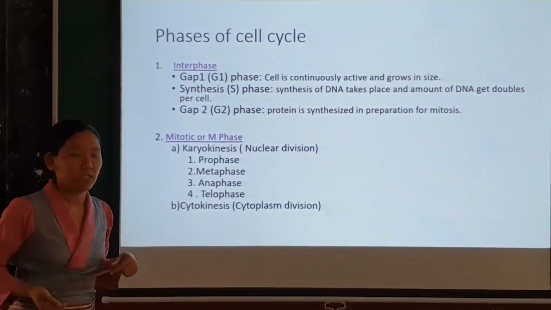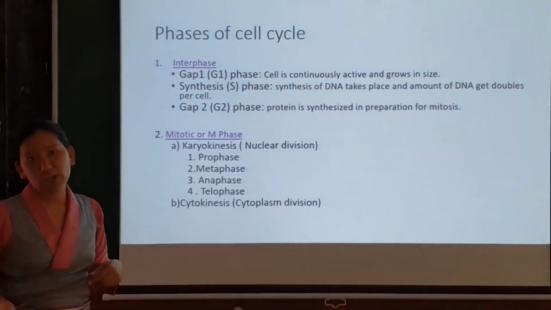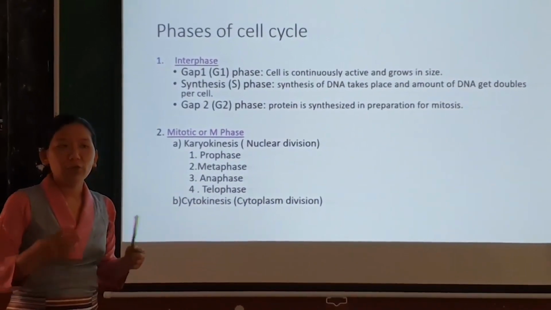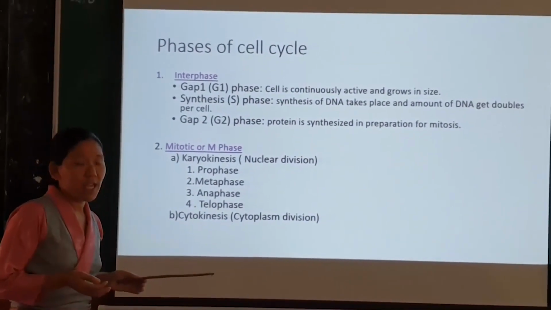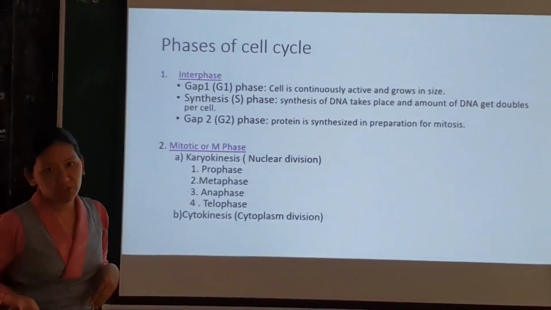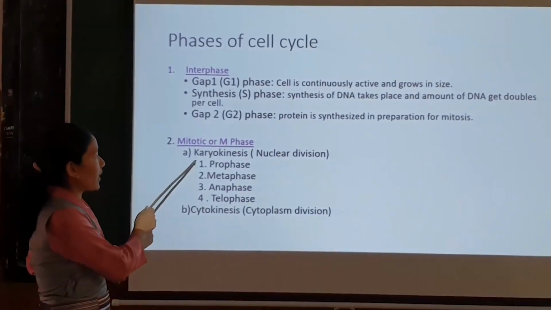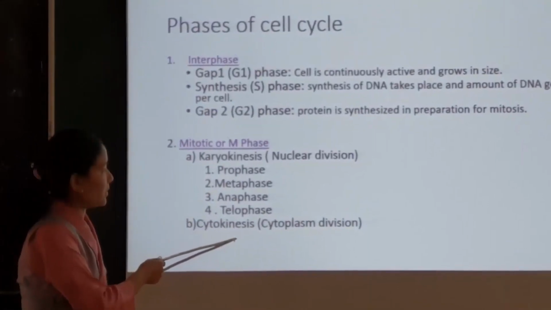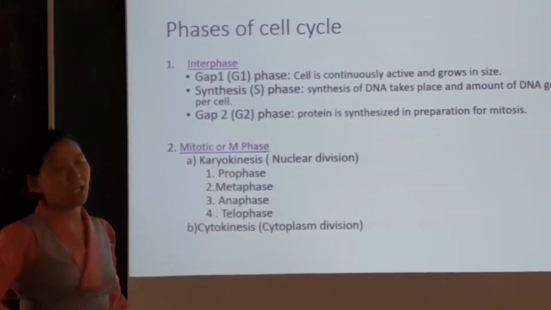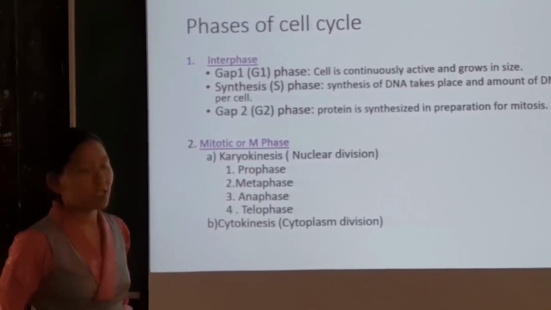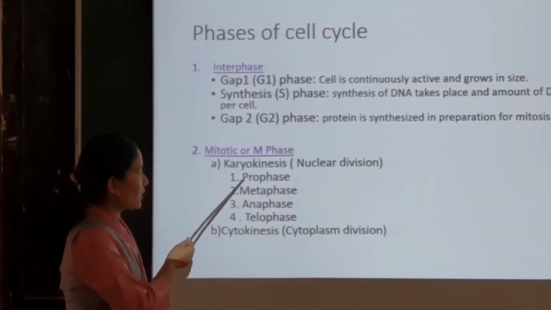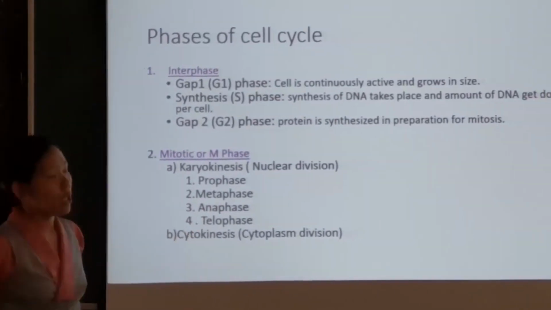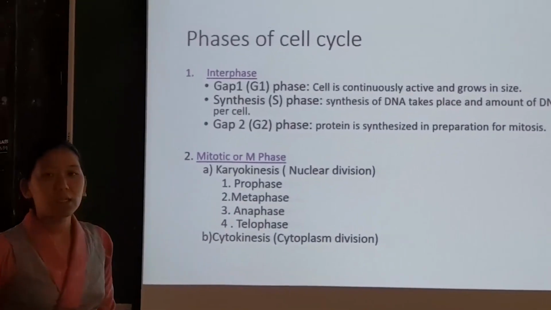and the cell prepares itself to undergo the process of cell division. Next is the mitotic phase, where the actual cell division takes place. Here, first we have nuclear division, and then cytoplasm division. The nuclear division is called karyokinesis, and cytoplasm division is called cytokinesis. Karyokinesis takes place through various stages: first prophase, then metaphase, anaphase, and telophase. These are the phases occurring in the cell cycle.